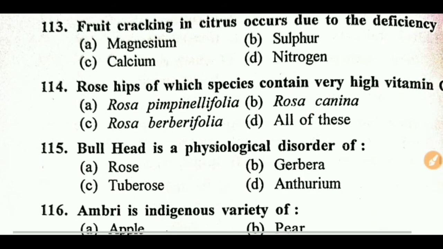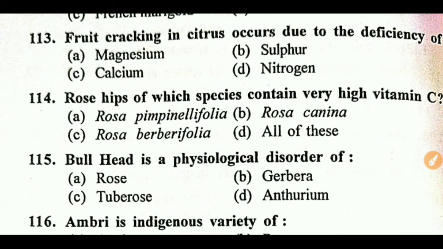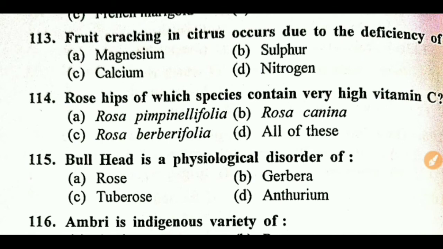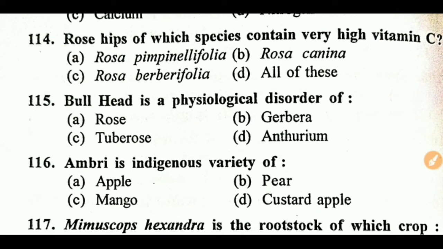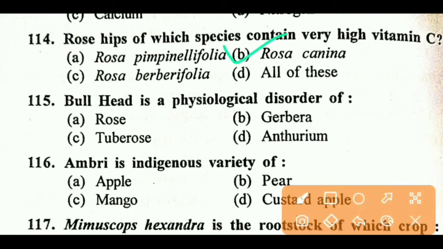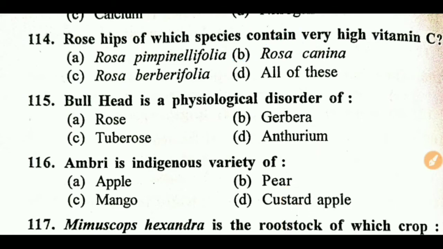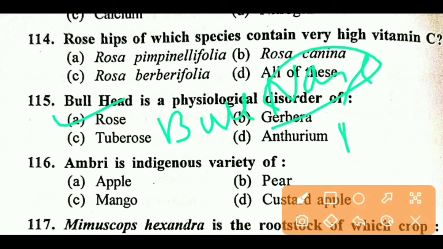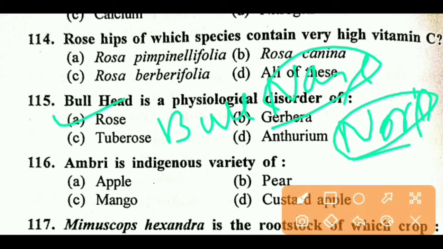Next question, fruit cracking in citrus occurs due to deficiency of, right answer is C, calcium. Next question, rose hips of which species contain very high vitamin C, right answer is B, Rosa canina. Next question, bullhead is a physiological disorder of, right answer is rose, and bullnose is a disorder of narcissus. So remember this, bullnose related to narcissus and bullhead related to rose.